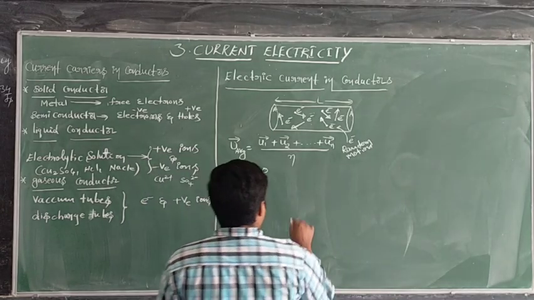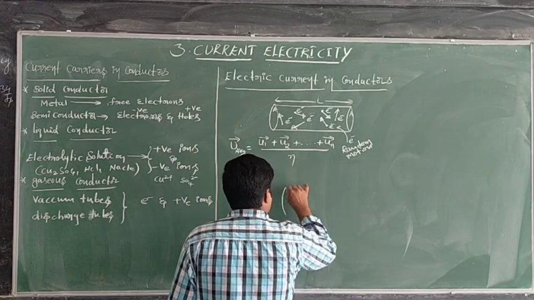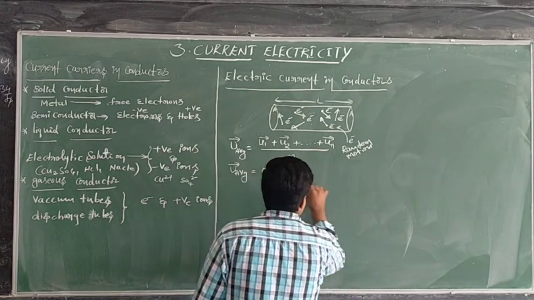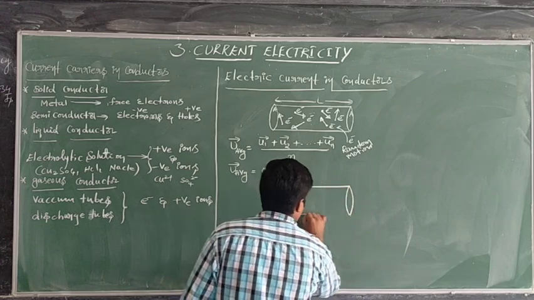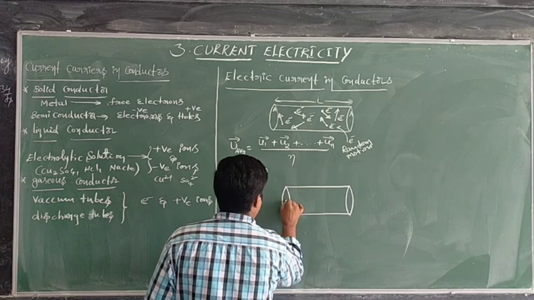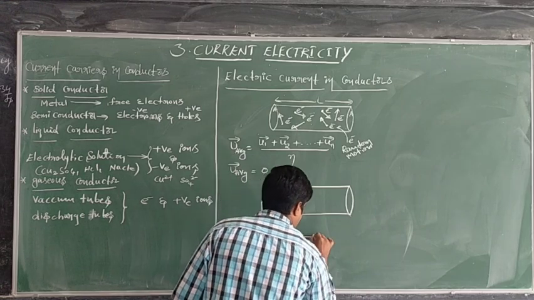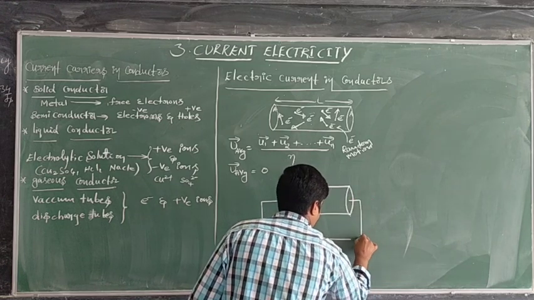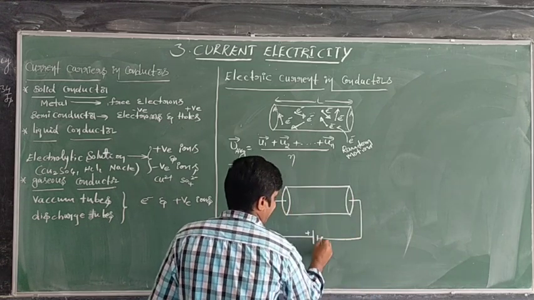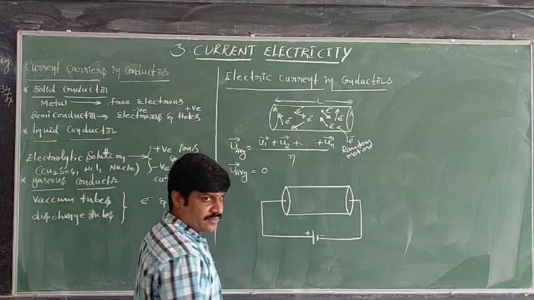Suppose this conductor is connected to some external power supply or battery, like this. The shorter line is the positive terminal and this one is the negative terminal.